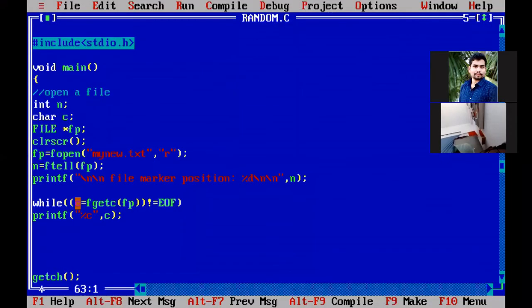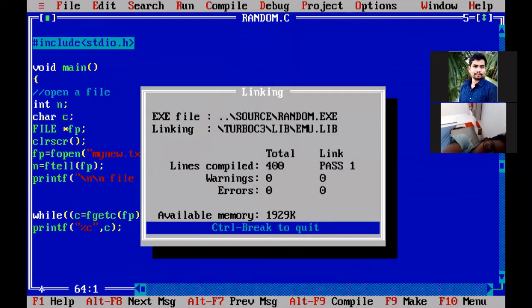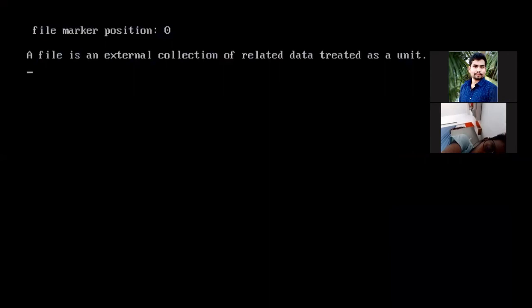But I don't want to print from the start of the file, the 0th index, till the end of the file. Now I want to move my file marker position to some 21st place. So how to move the file marker position? Right now the file marker position is at the 0th index.